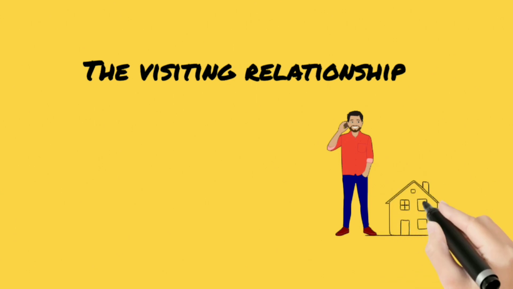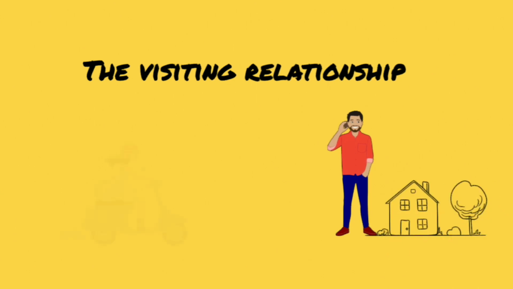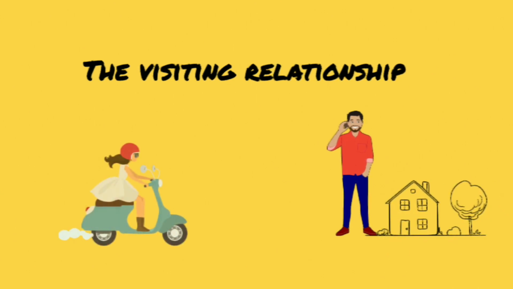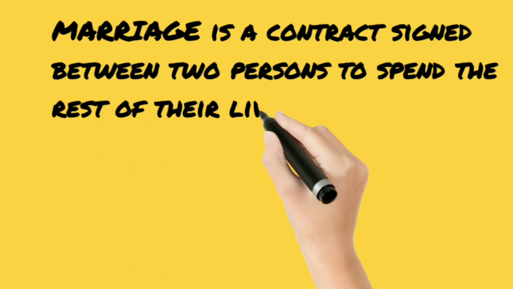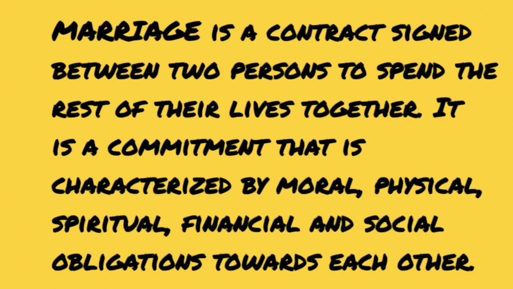The woman can visit the man. Once they don't live under the same roof and don't share residence, and all they do is visit each other, right? So they live in separate homes and visit each other while still remaining in a relationship. So that is the second union, the visiting relationship.